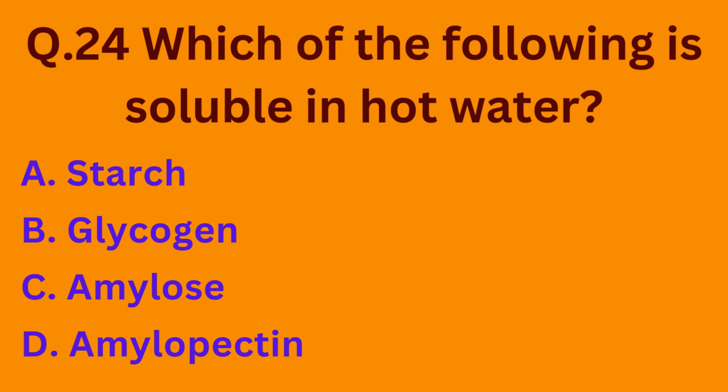Question number 24 is, which of the following is soluble in hot water? Option A starch, option B glycogen, option C amylose, option D amylopectin. So students, amylose is soluble in hot water. So the correct option is option C.